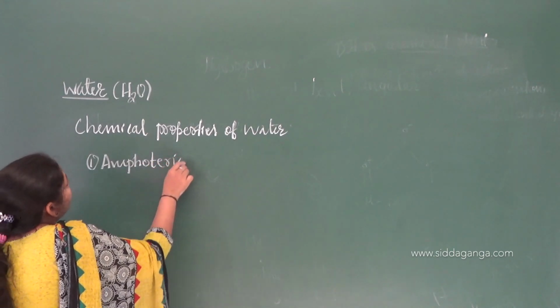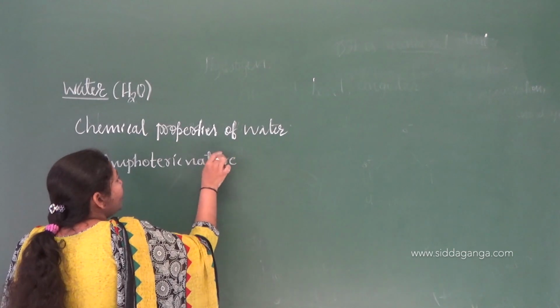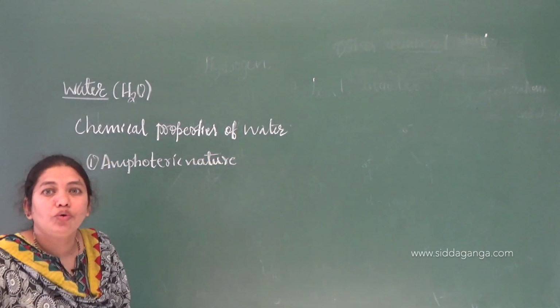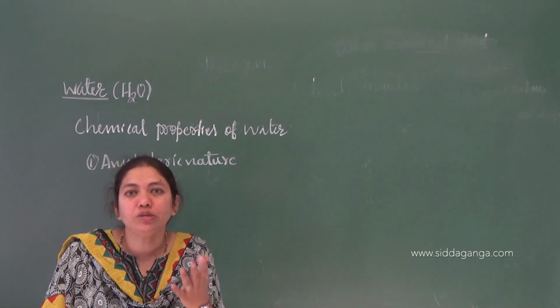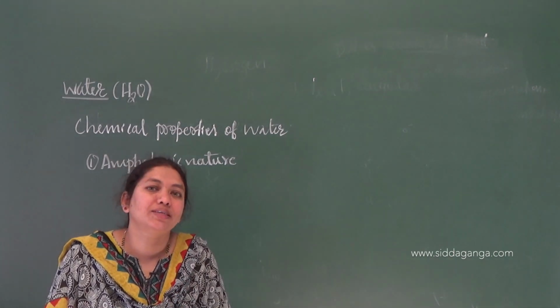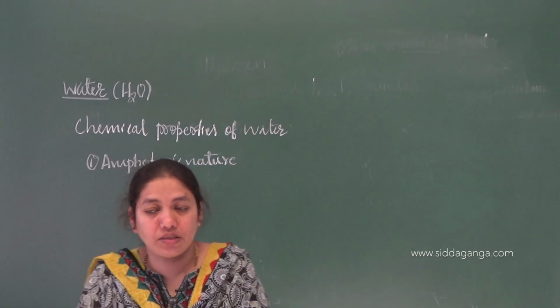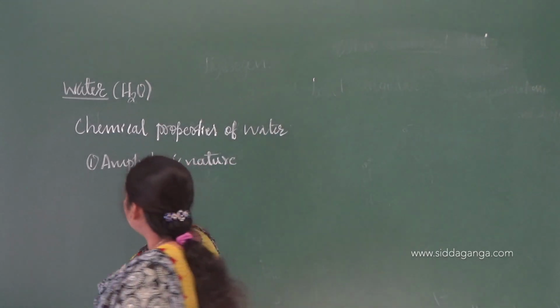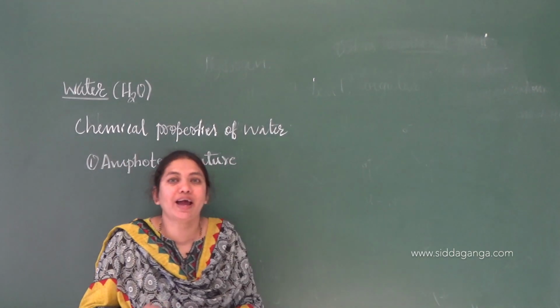Amphoteric nature. So what is this amphoteric nature? Here water acts as both. Ampho means both acid as well as a base. Water acts as both acid as well as a base, right? How is it? There are various concepts proposed to explain acids and bases.